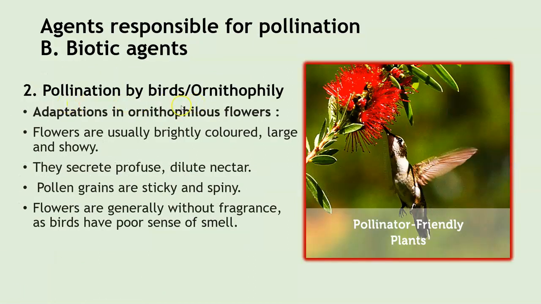Then we have pollination by birds, which is called ornithophily. Here the flowers are brightly colored, large and showy, and they secrete profuse dilute nectar, in larger quantities. Then the pollen grains are sticky and spiny, and the flowers are generally without fragrance, as birds have a poor sense of smell. So here you can see large flowers, and the bird is coming in for the nectar, and thus the pollen grains will get deposited on the body of the bird, and when the bird visits the next flower, the pollen grains will be transferred.